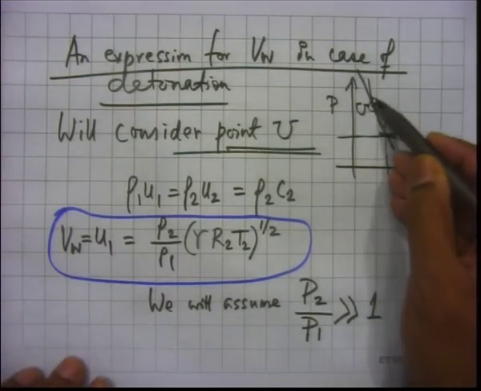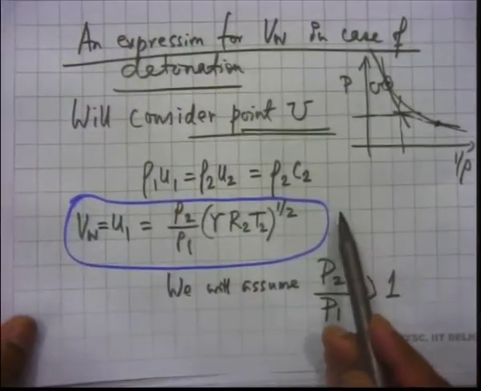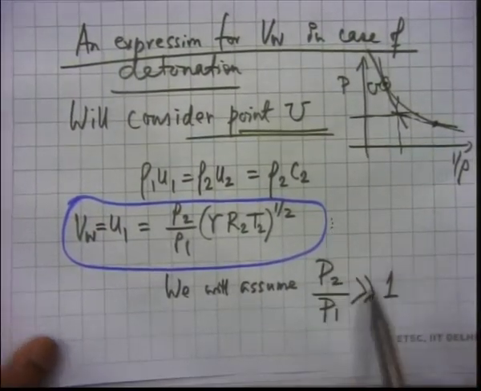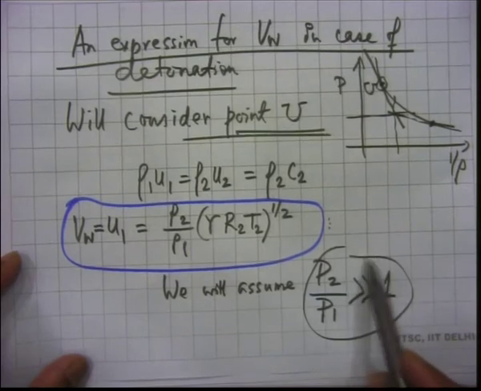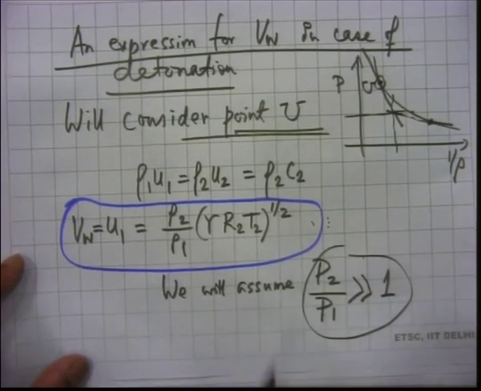We are considering only this point U, and we expect the pressure to be much higher than the atmospheric pressure if your P1 is atmospheric. So, it is all a question of now using this along with this one and get a convenient expression for VW.